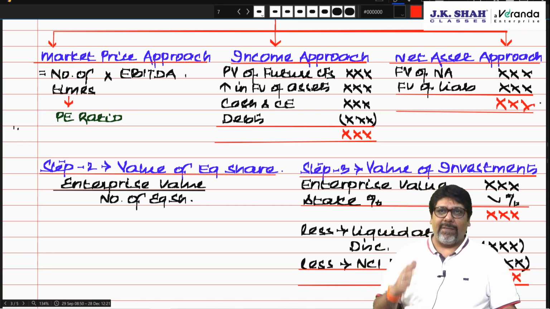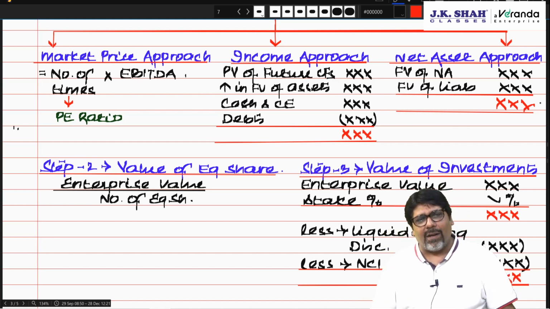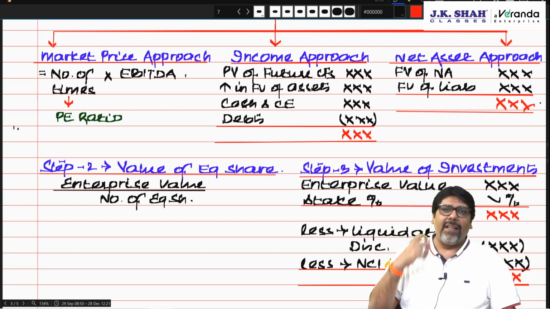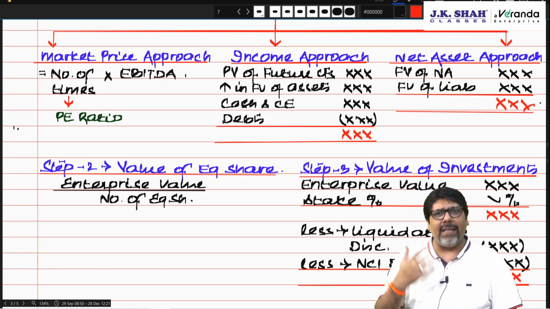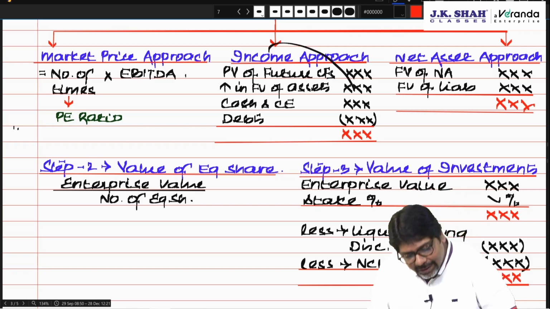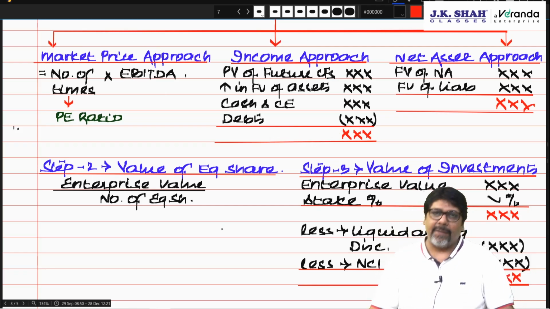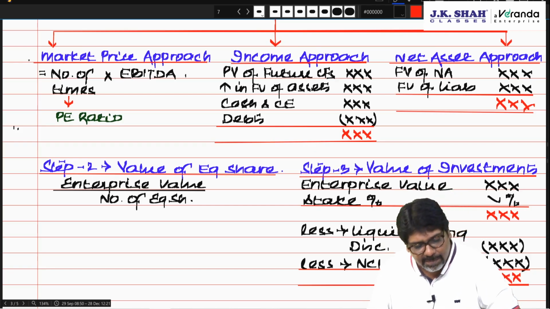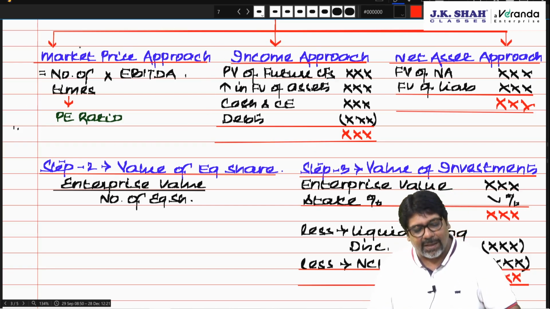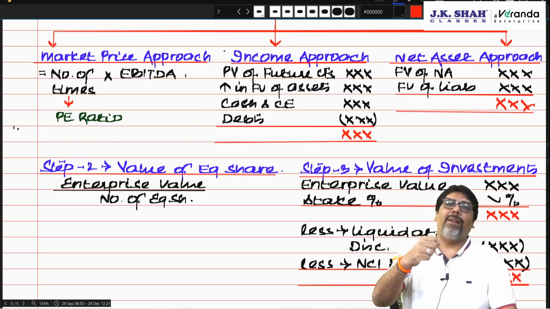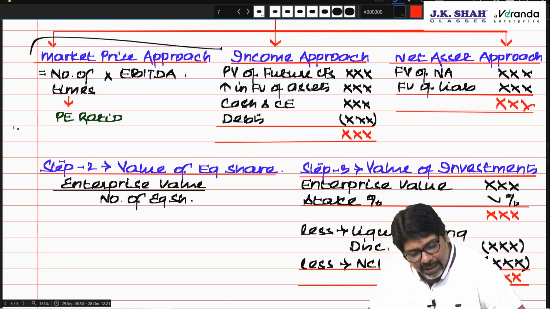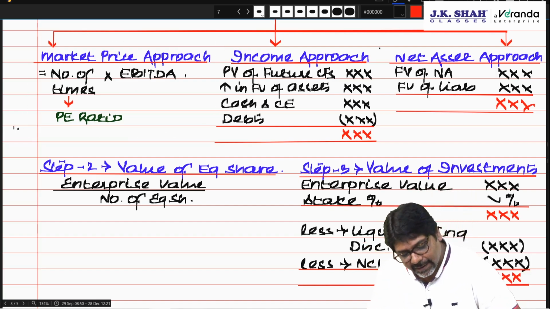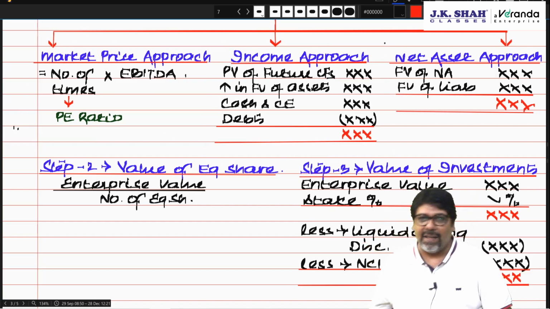If there is a business which is an asset light model, a technology based model, like Ola, Uber, Lenskart, they are asset light models. For them this or this is more appropriate. Am I clear? I would always prefer, but who am I to tell you? But this is always better because you are running on profits. This is a sound valuation approach. This is a long-term positive value approach.